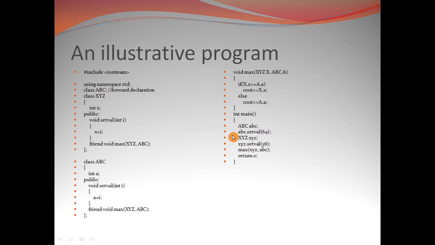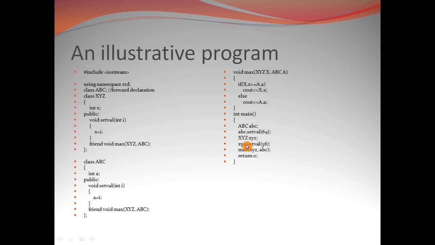After that, a similar concept is used in this expression statement where we have instantiated another class, the XYZ class, with the object name small xyz, and this xyz invokes the setval function with the actual argument 56, which is copied into int I, and this I value goes into the data member x, that is x becomes 56, and a becomes 64.